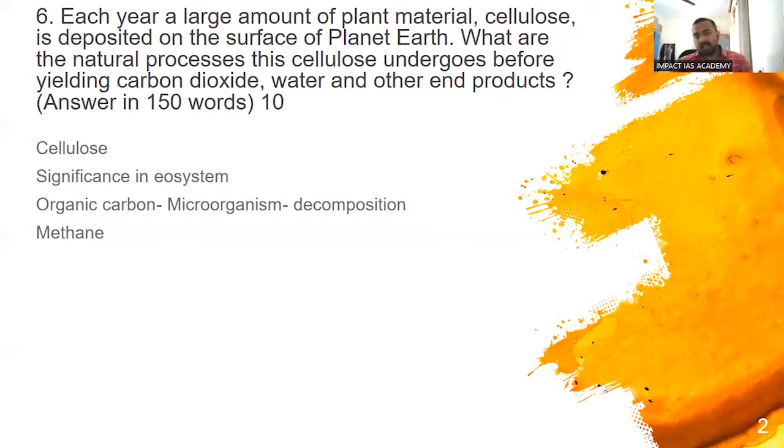It undergoes decomposition. And who does this decomposition? It is microorganisms like saprophytes, bacteria and fungi. They undertake this decomposition. If it is happening in the presence of oxygen, it yields carbon dioxide. If it is taking place in the absence of oxygen, it gives out methane. In addition to that, you can also talk about how this varies in the latitudes. It is very high in the equator, however, it is washed away also. It is very poor in the cold latitudes because there is not enough heat for the decomposition to happen, so the material will be decomposed very slowly. You can talk about that variation.